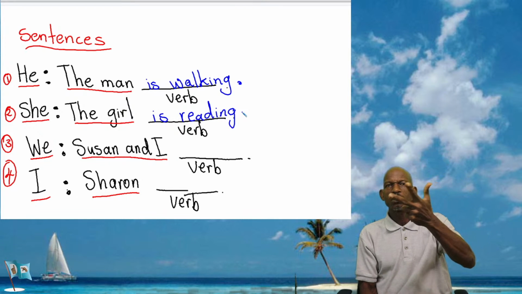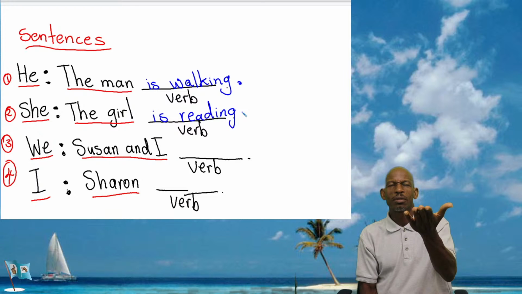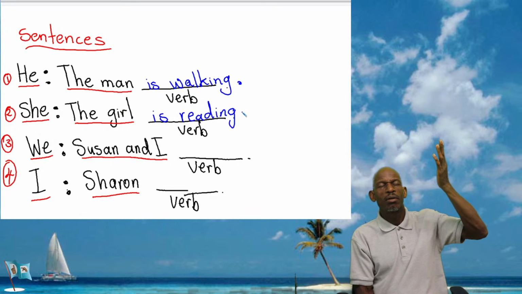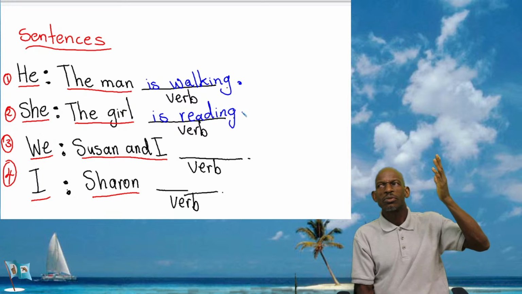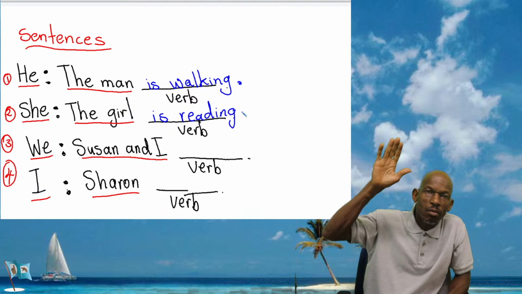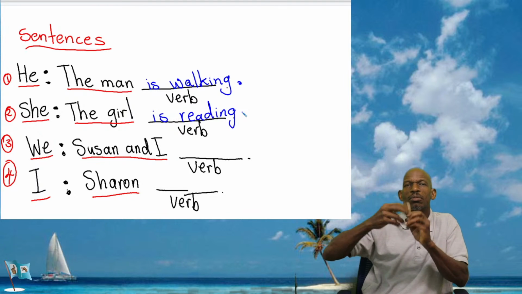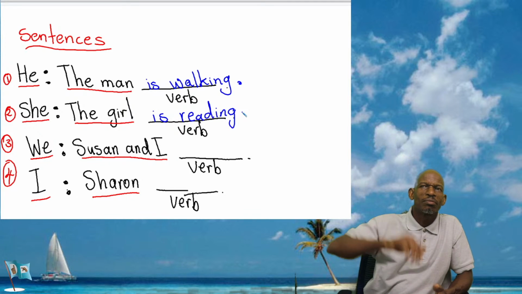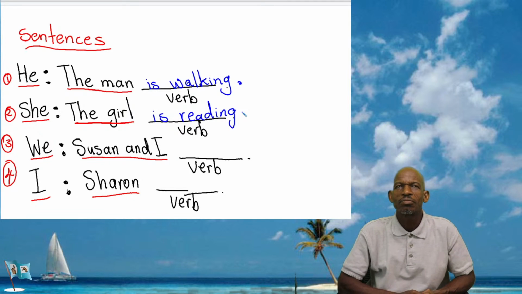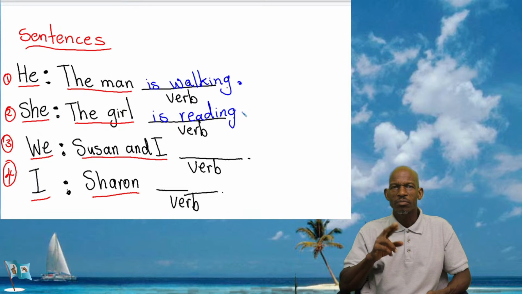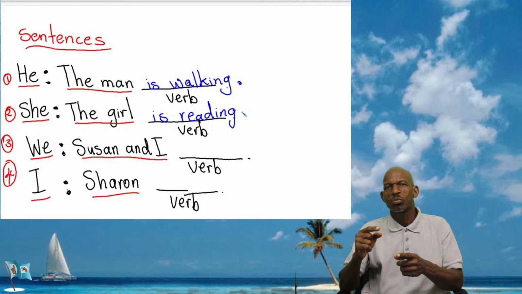All right, next. Who wants to give me number 3? Yes, Donna. Susan and I are going shopping.